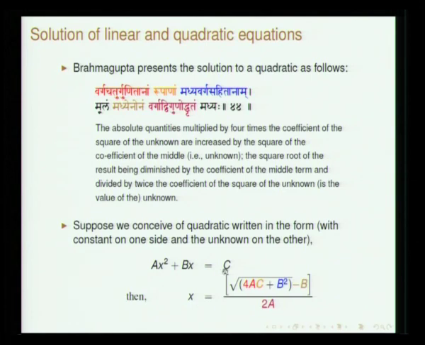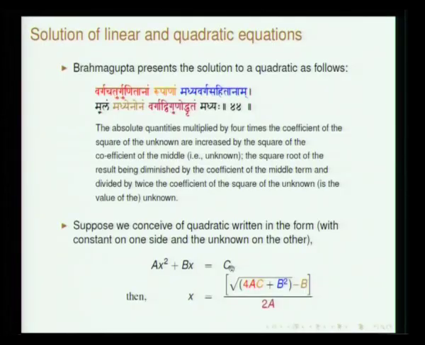So, he says he puts it on the other side. This is the general way in which things have been handled. If you look at the procedure that has been laid down, you take rupa to one side and the unknowns on the other side, and then handle this. So, this c is referred to as rupa. Varga chaturgunitanam rupanam. This varga here refers to the coefficient of x square. Chaturgunita is multiplied by 4, rupa, so what you get is basically 4ac.